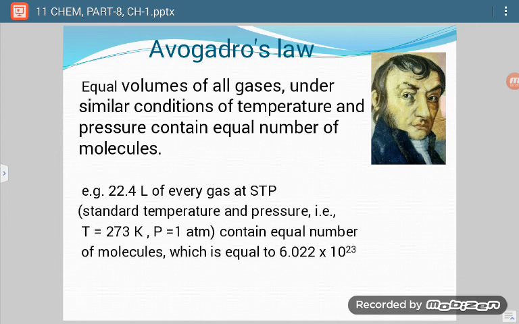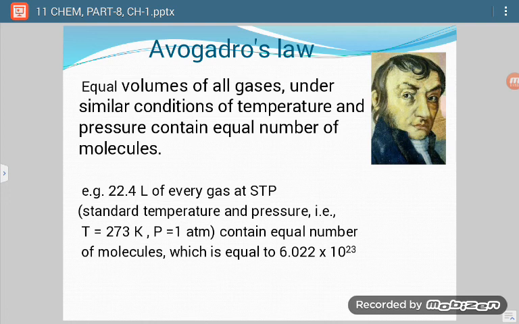So what are the conditions? The volume of gases must be equal, and second, temperature and pressure must be the same for all the gases. If these two conditions are met, then there must be an equal number of molecules. For example, if we take 22.4 liters of every gas at STP, where STP stands for standard temperature and pressure, temperature is 273 Kelvin and pressure is 1 atmosphere.